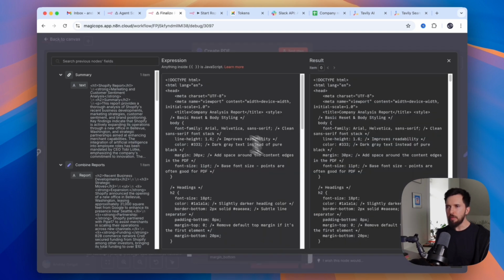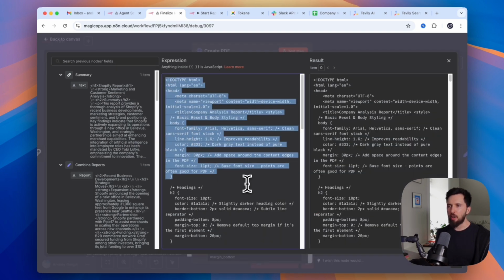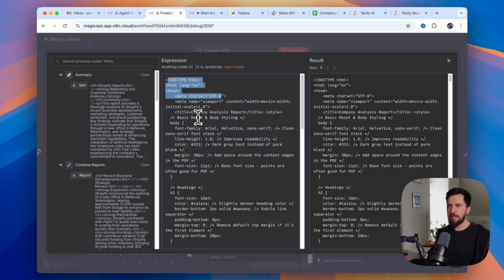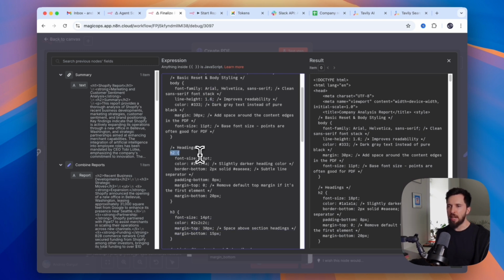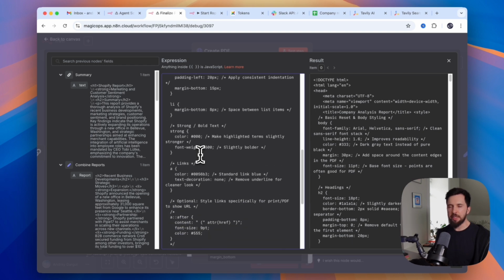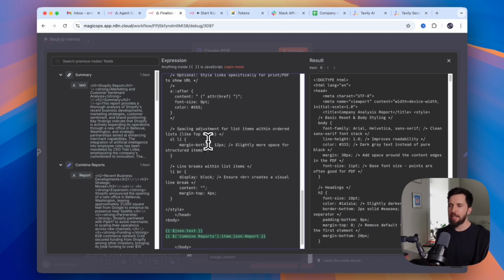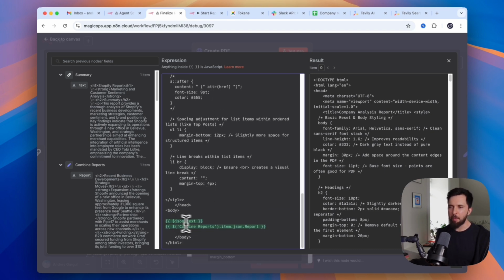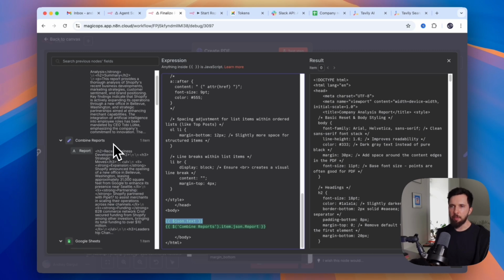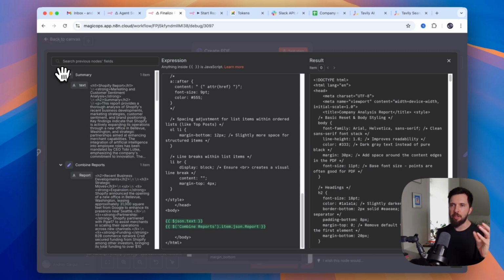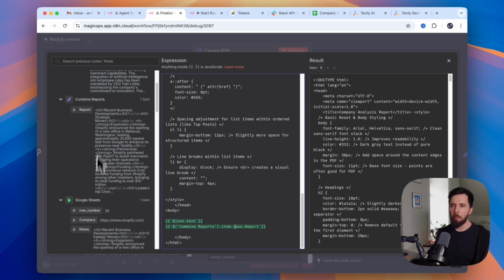But let's go into actual HTML. So here we kind of start with a template. We set up all the styles that we want it to be, what typeface we want to use, line height, colors, margins, what the size of headings we're gonna use, all these things. And if you don't feel very comfortable with this, you can just ask AI to generate this for you. And then in a body, we're using two variables that we created previously. One is summary that we generated with LLM, and then combined reports. This is what we combined from our spreadsheet database.